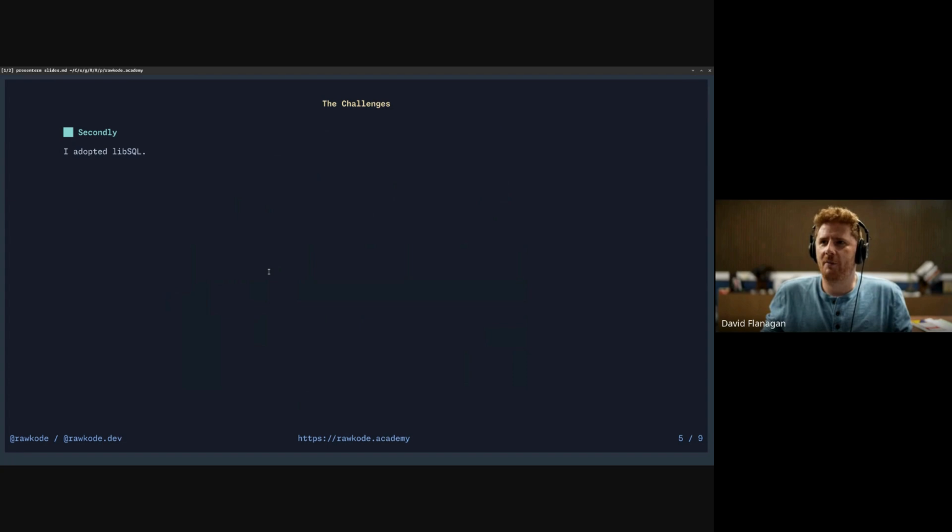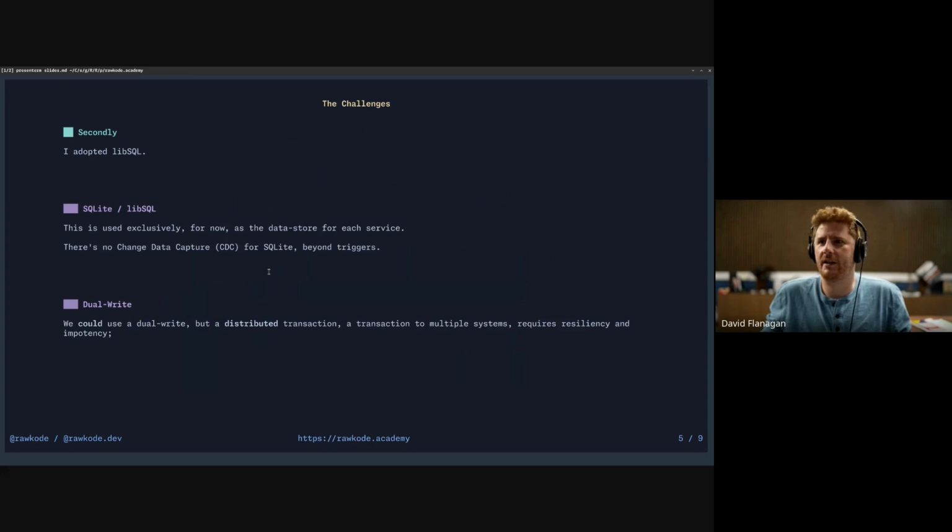Secondly, I adopted libSQL for everything. So there's no Postgres, there's no MySQL, there's no CockroachDB. It's all SQLite locally, and it's all libSQL in the cloud. Now, this is a wonderful technology, but SQLite is limited intentionally. So, we don't have the ability to do change data capture across our services and react to changes. And I've got a few examples of that further on, but we do need this. It's very important. Now, we could do this with triggers, but obviously you're limited with triggers. And then are those going to be based on HTTP requests where we don't have the resiliency if one of those requests were to fail?